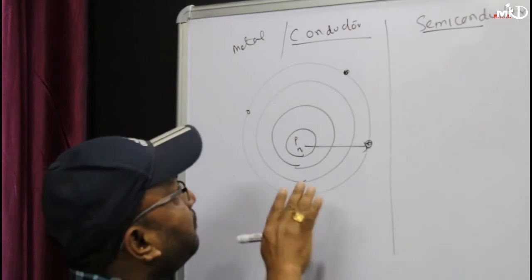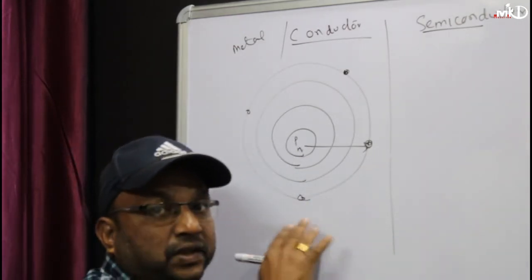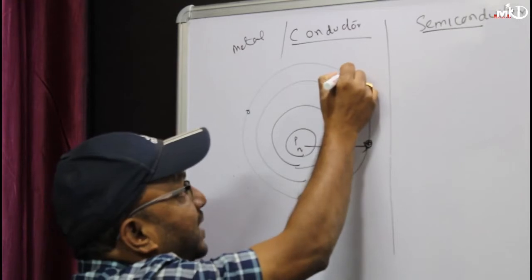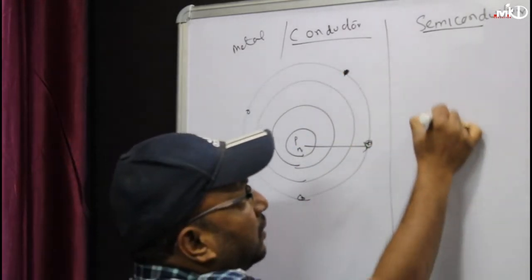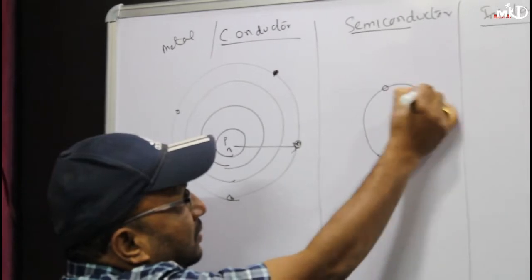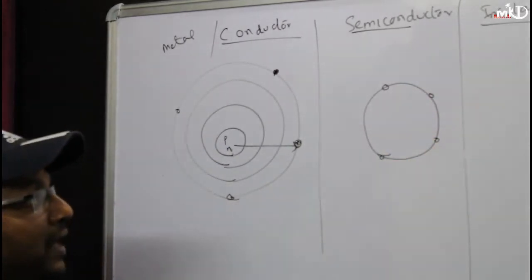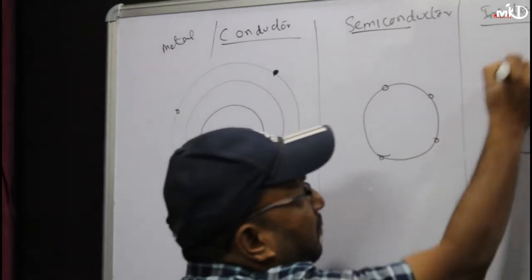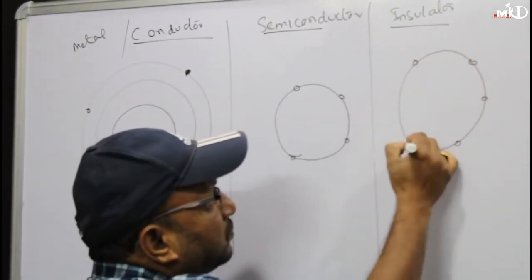So if I compare metal with semiconductor with insulator, in case of metal the number of valence electrons is less than 4, in case of semiconductor the number of electrons is equal to 4, and in case of insulator the number of valence electrons is more than 4.